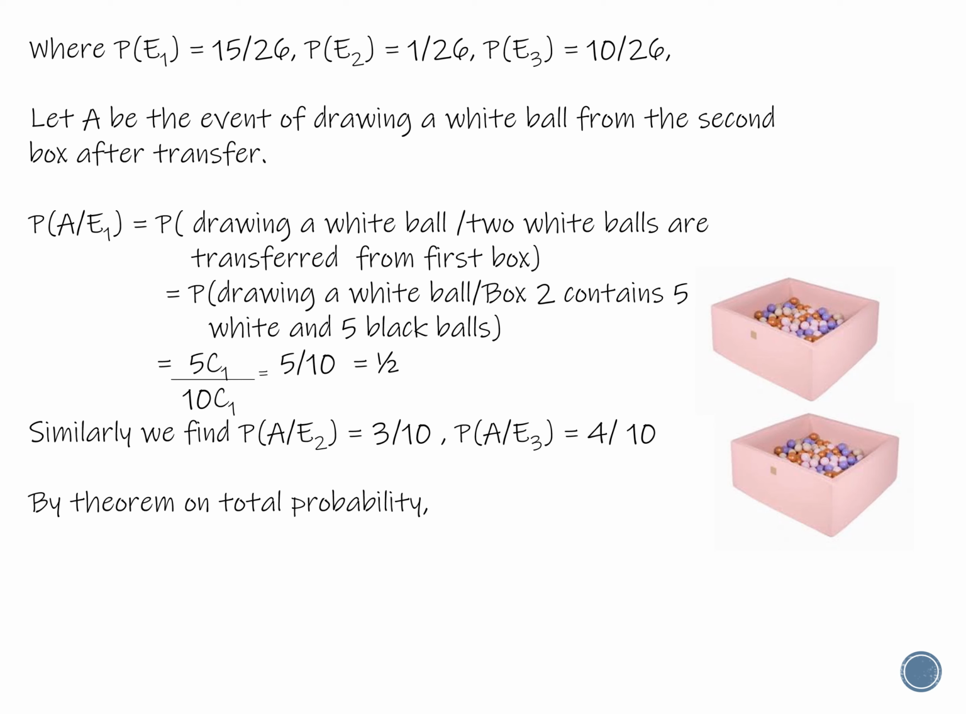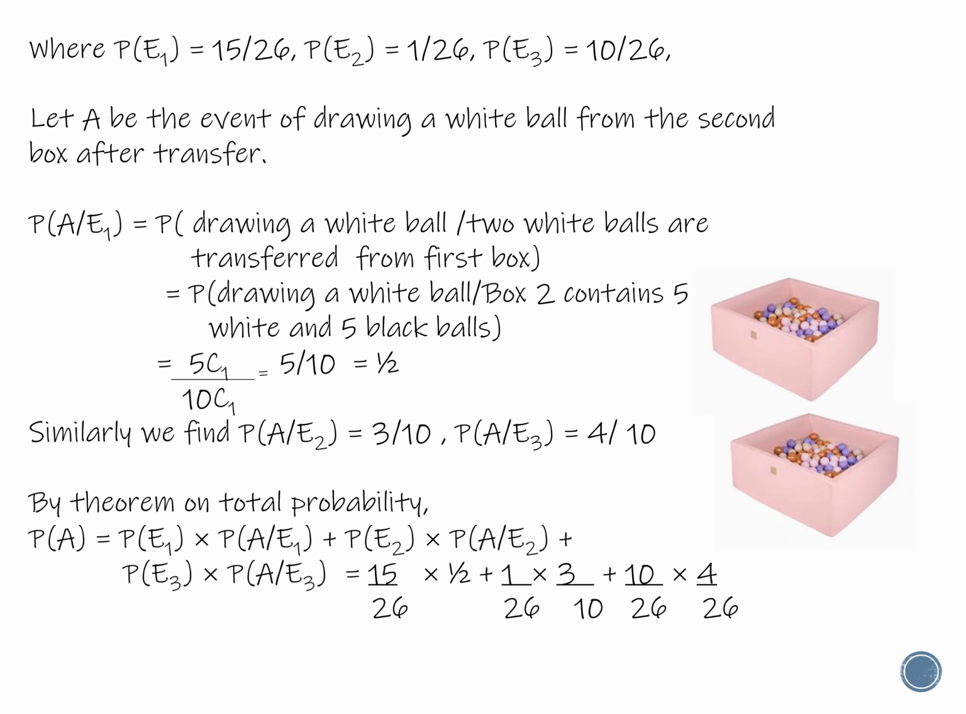Similarly, we find P of A given E2 equal to 3 by 10 and P of A given E3 equal to 4 by 10. By theorem on total probability, we get P of A equal to P of E1 into P of A given E1 plus P of E2 into P of A given E2 plus P of E3 into P of A given E3. When we substitute the values, we get the answer as 59 by 130.